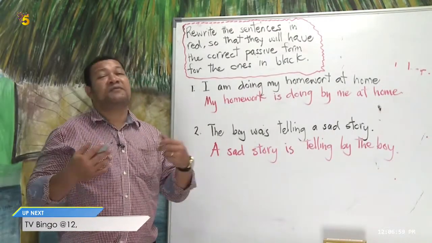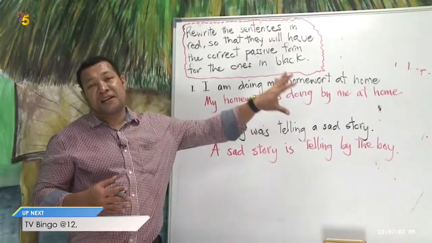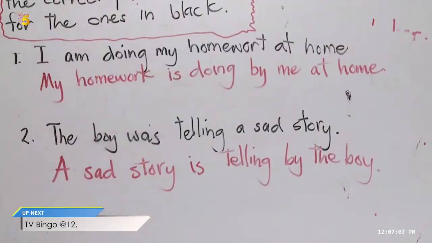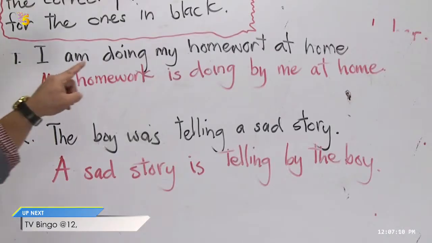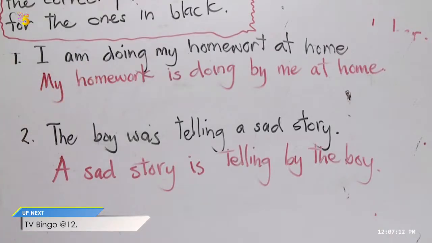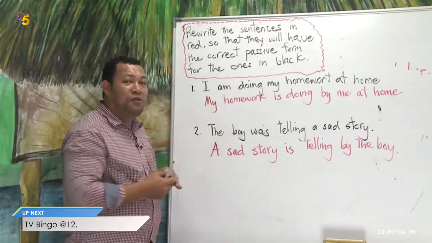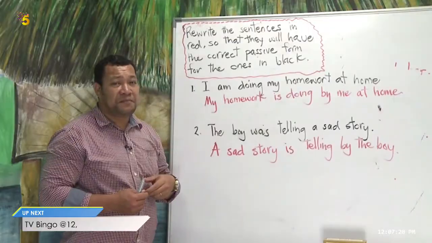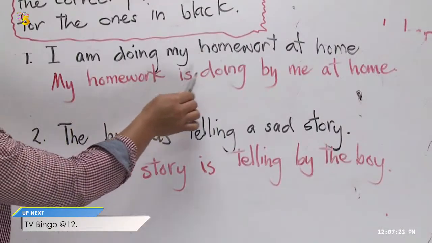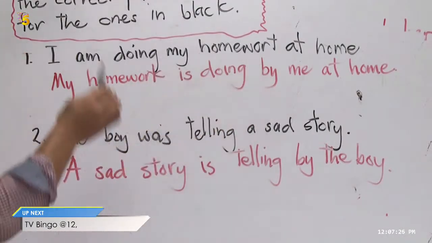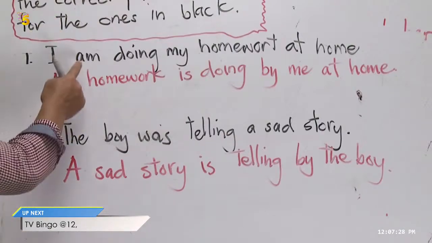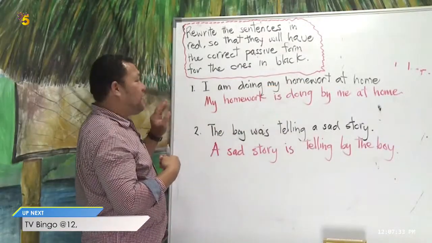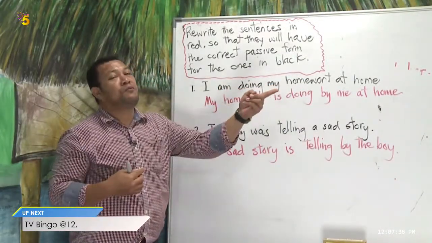Let's see if we have the same correct passive sentences for the black sentences. Look at the first one. I am doing my homework at home. My homework is doing by me at home. What is wrong with the sentence? Is there anything missing there? Think of the rule. What tense is this? It is a present continuous tense, right? I am doing my homework at home.